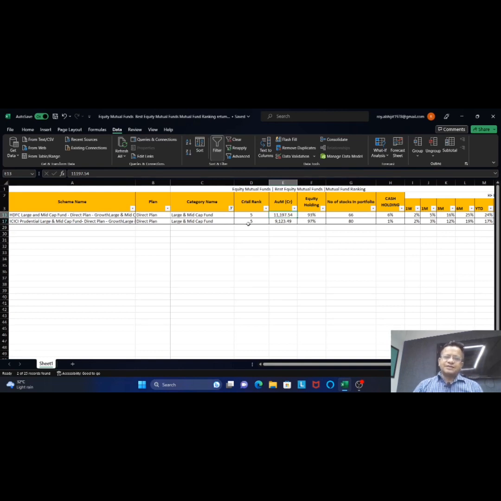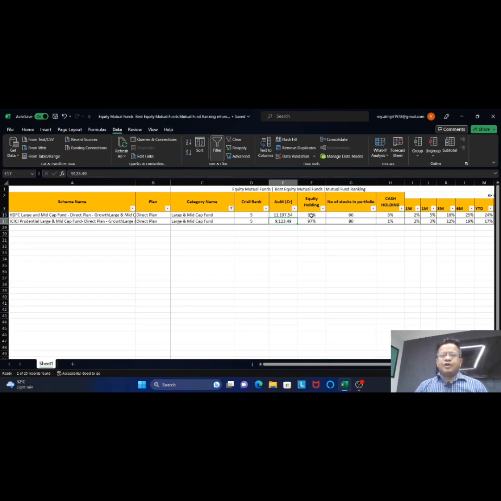11,197 crore AUM size there, right? And in terms of ICICI large and mid cap funds, you will find around 9,123 crore is the AUM size. AUM is assets under management, right? So you should be aware of all these things.